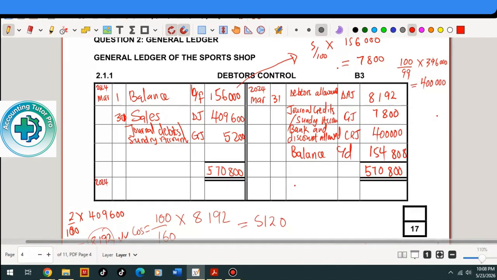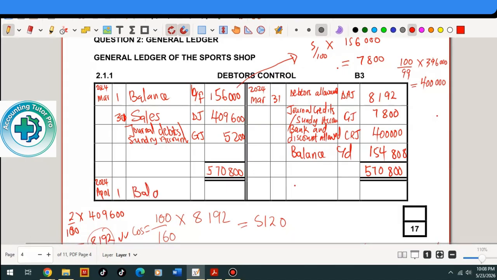Now it's 2024. Every balance is brought down. Bring down the balance 154,808.